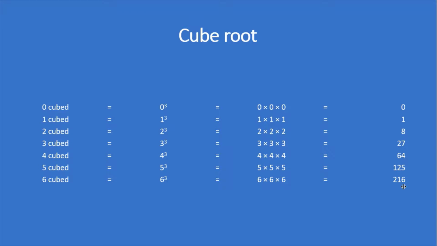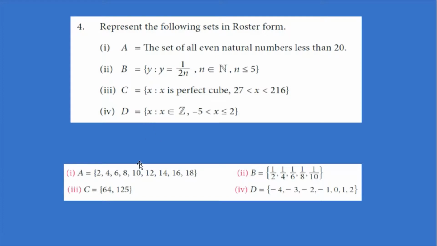We need to find the perfect cubes between 27 and 216. So the answer will be 64 and 125. So we can write the answer like this. C is equal to {64, 125}.